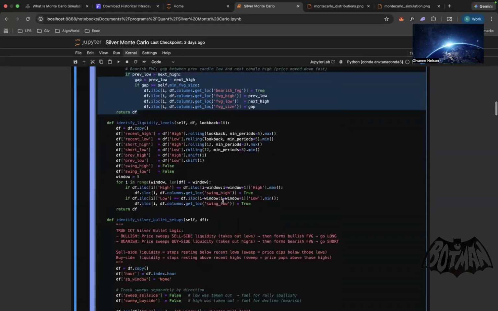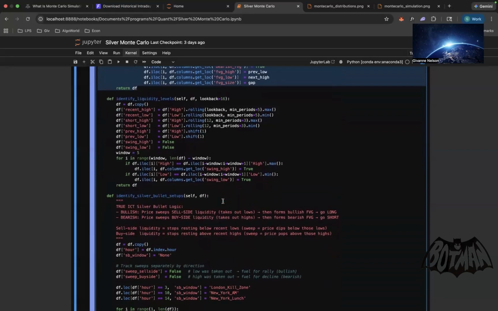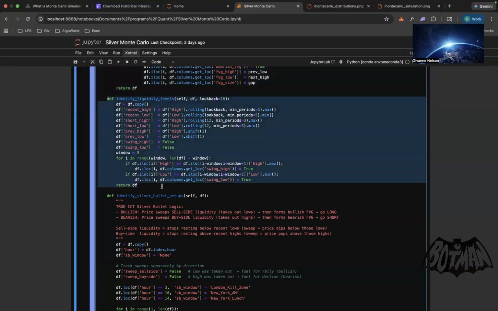Now, liquidity, this is where we're going to have to get a little tricky, because you could use 2 CSVs, one on a 1-hour time chart, and the other would be your entry one, which I think is a 15-minute chart. But if you don't want to do that, you can consolidate most of the actual data to produce higher time frames. If I wanted to produce a 30-minute chart, I would take 2 candles from the 15-minute and put those together, and that is a 30-minute candle. You know what I mean? That's essentially what we're doing.